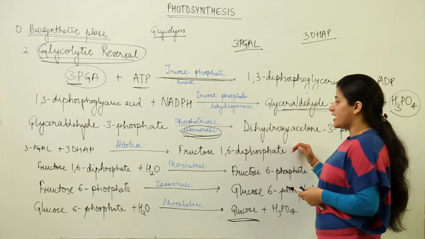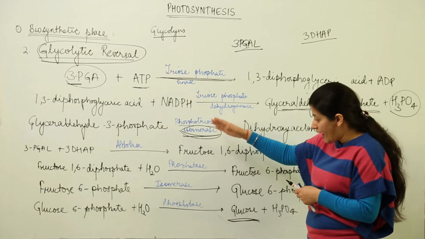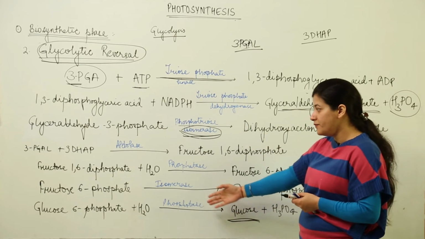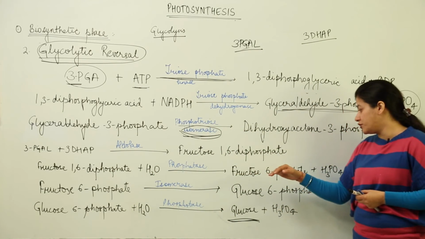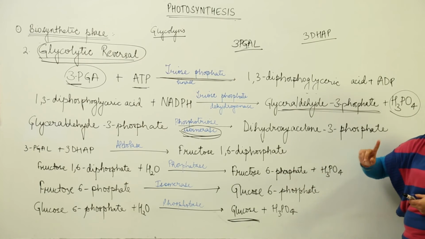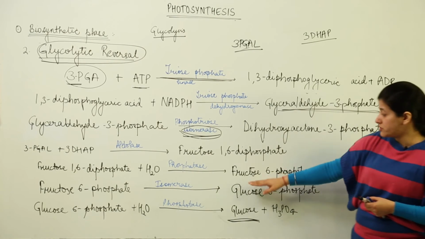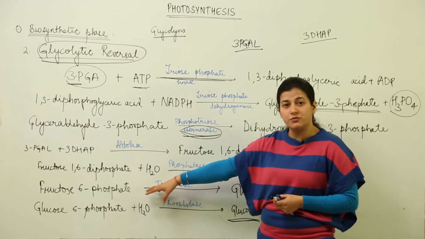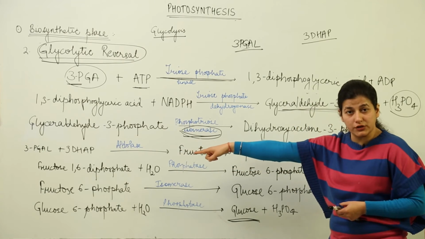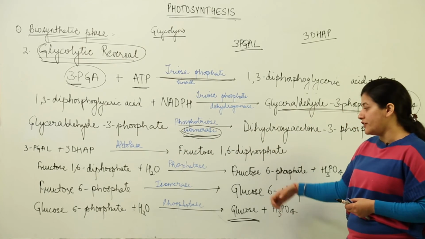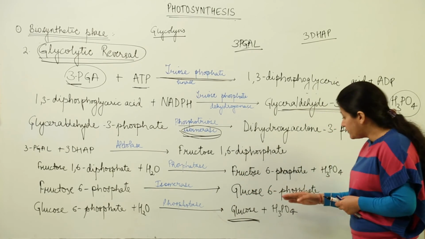Now this fructose 1,6-diphosphate has to form its isomer glucose and get rid of its 2 phosphates. That would happen in the reversal process that we have over here. This fructose 1,6-diphosphate would take up 1 water molecule. In the presence of phosphatase, it would become fructose 6-phosphate and get rid of 1 of the phosphates in the form of phosphoric acid, as you can see over here. Then this fructose 6-phosphate that is being formed would get isomerized to glucose 6-phosphate. This glucose 6-phosphate, in the same manner as fructose got rid of its phosphate, would get rid of its phosphate. In the presence of water, in the presence of the same enzyme, it would form glucose.